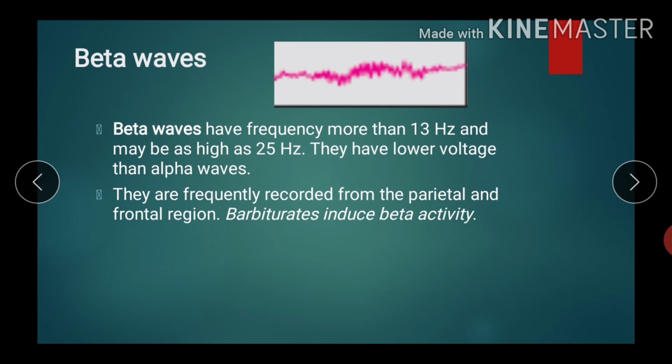The next wave is the beta wave. This is the recording of the beta wave. As I have said, in BAT DANCE, beta wave has a frequency of more than 13 Hz and may be as high as 25 Hz. So it has the maximum frequency and the lowest voltage, lower than the alpha waves. Beta waves are generated whenever the patient is alert with the eyes open. They are recorded from the parietal and frontal regions.